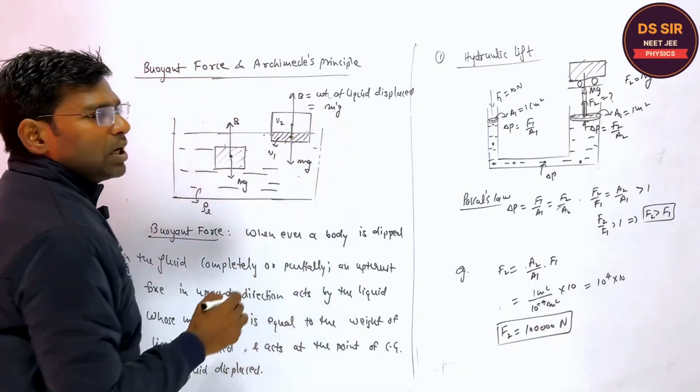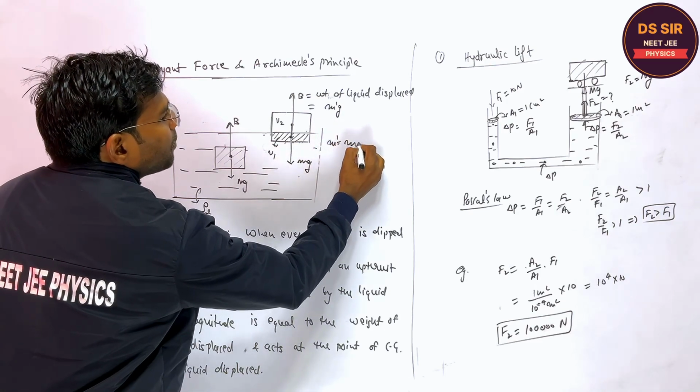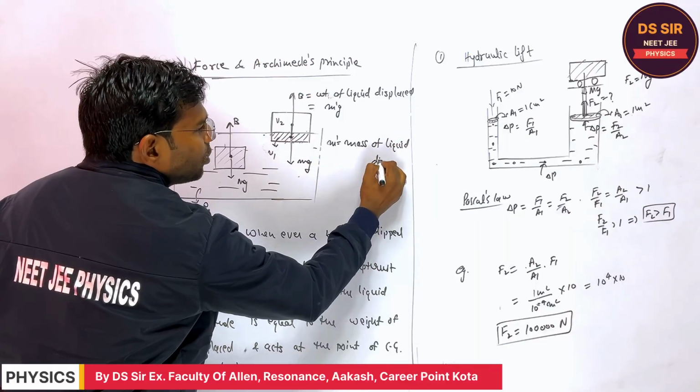What is the m dash? You tell. M dash is the mass of liquid displaced. Is it clear or not?